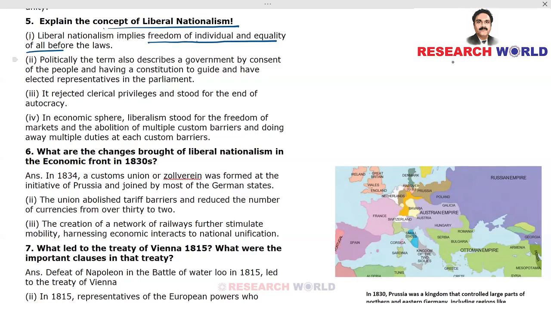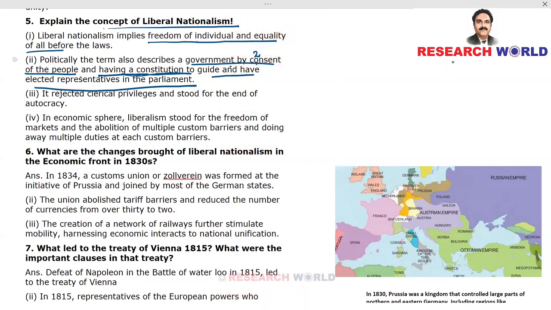Politically, the term also describes a government by consent of the people. These are the key points that should be there in your answer. Government by consent of the people, and having a constitution. Next, very important point, there should be a constitution to guide and have elected representatives in the parliament. All right.